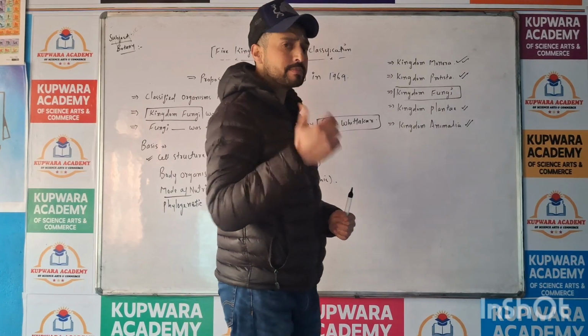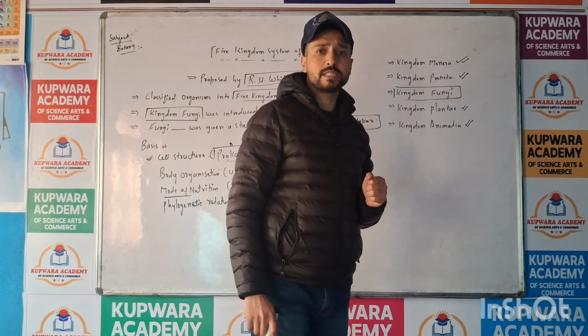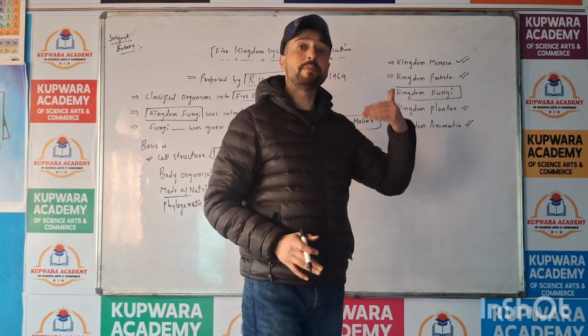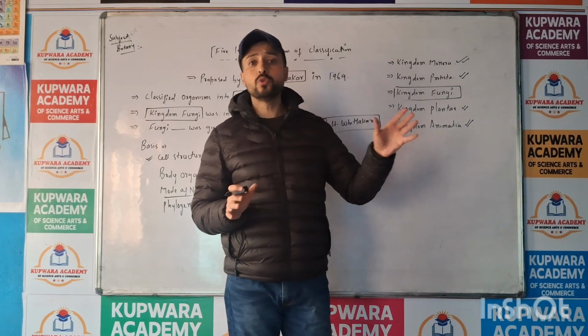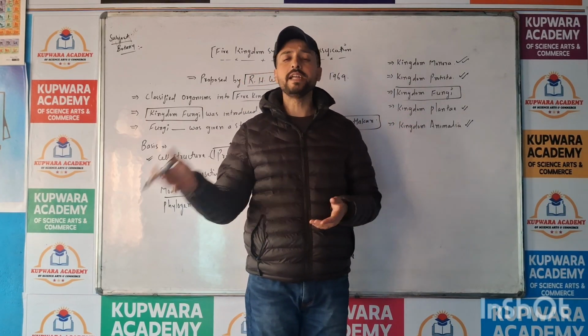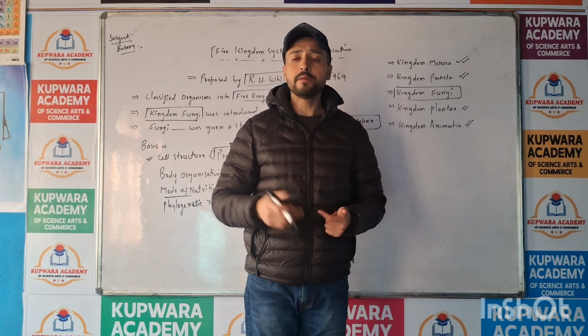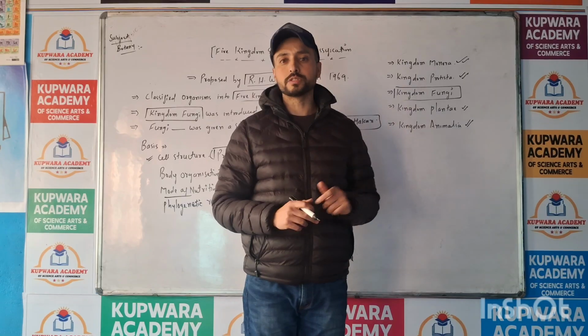Before this five kingdom system of classification, we had the two kingdom system of classification, which was proposed by Carolus Linnaeus, where organisms were divided into two kingdoms, Plantae and Animalia. Then the three kingdom system was introduced by Ernest Haeckel, where Kingdom Protista was introduced.